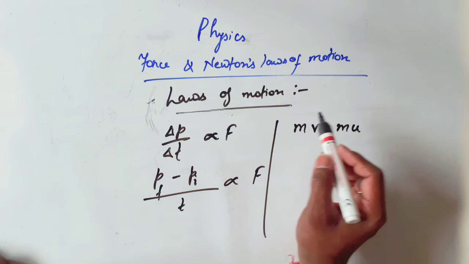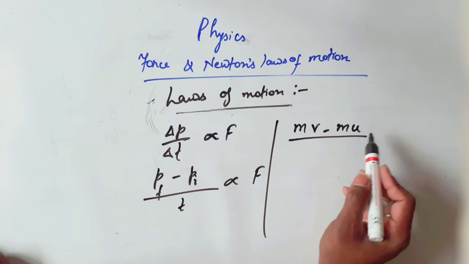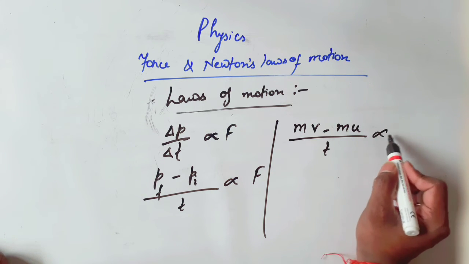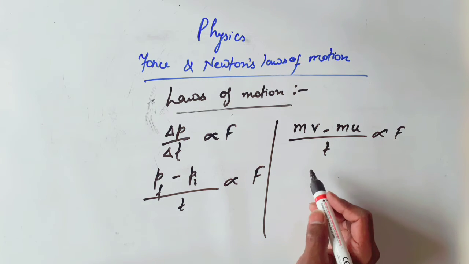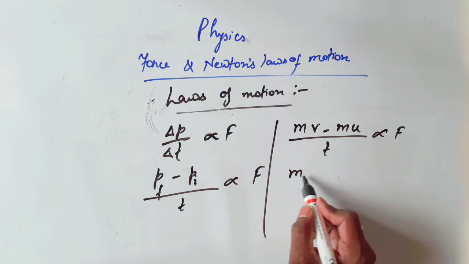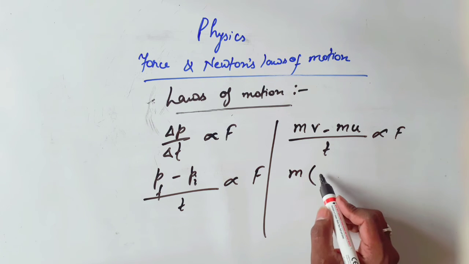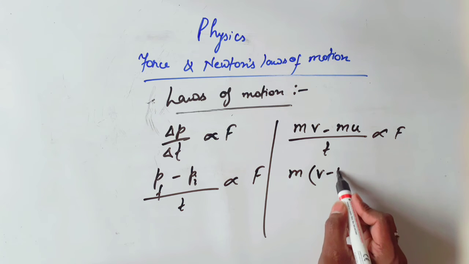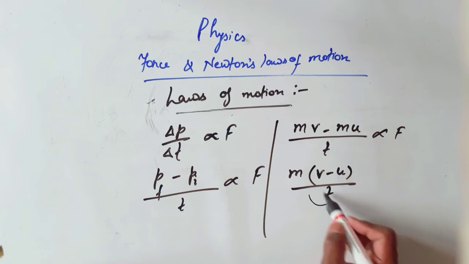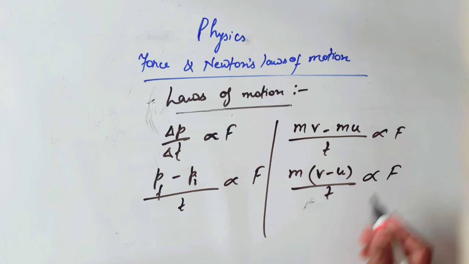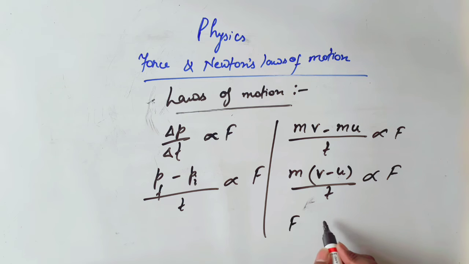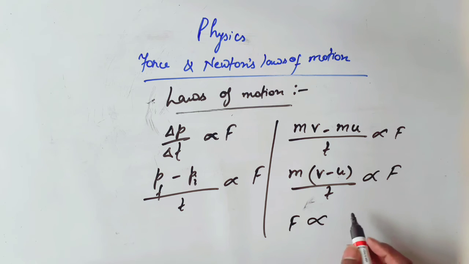Here mass is not changing, so mv minus mu upon t will be directly proportional to F. Or we can take m out common, so m times v minus u upon t, and this is the value of acceleration. It will be directly proportional to F. So F can also be written as directly proportional to m into a.